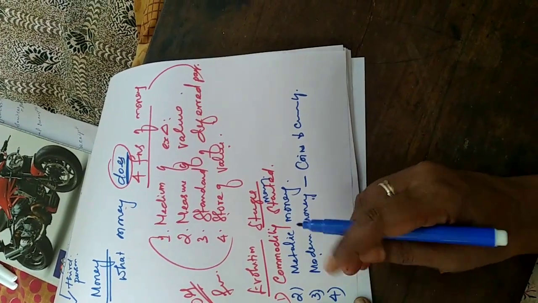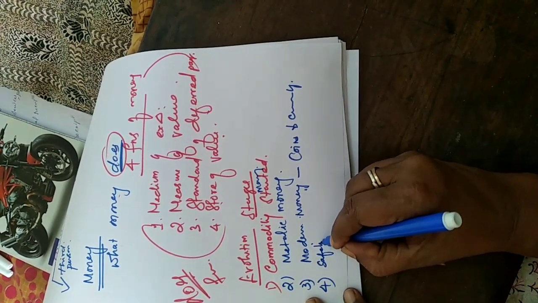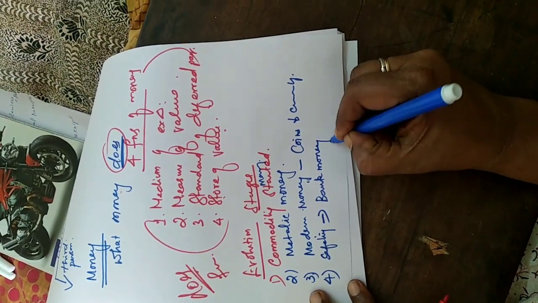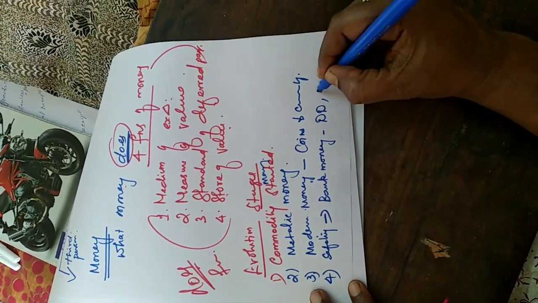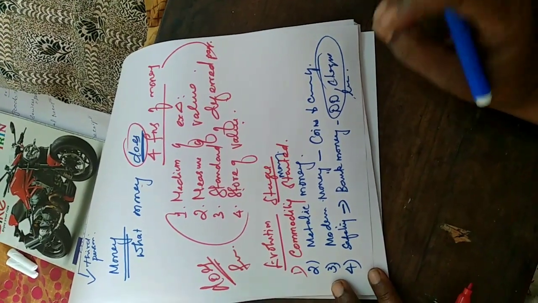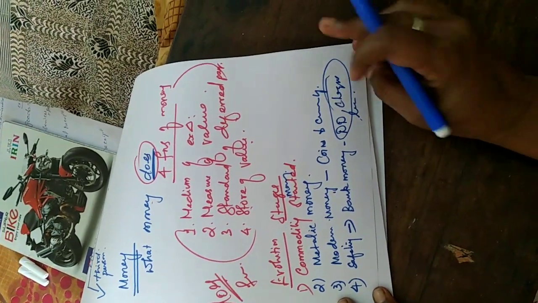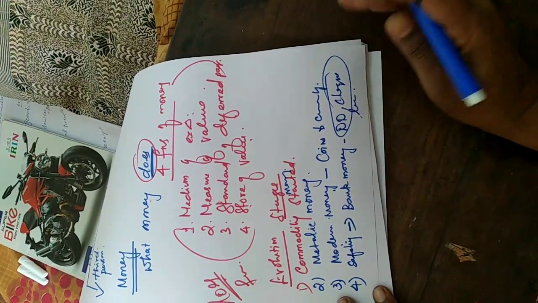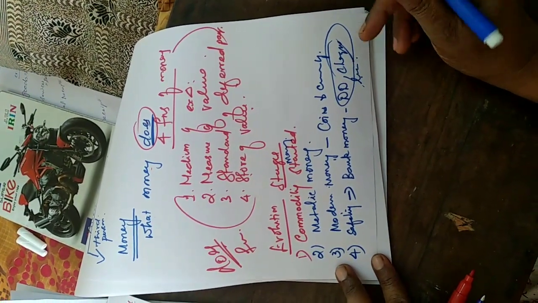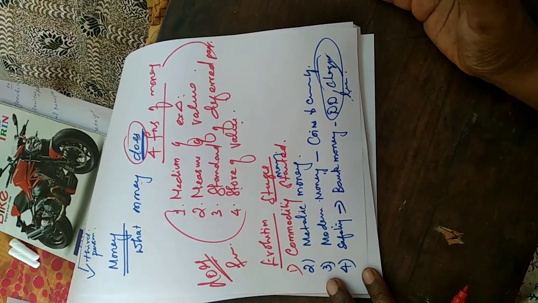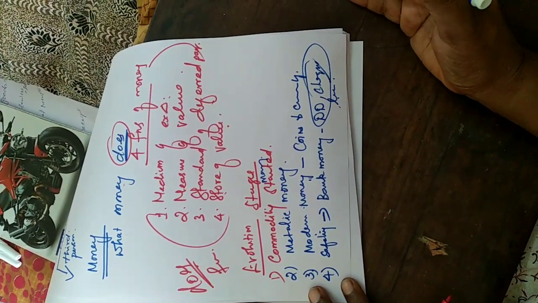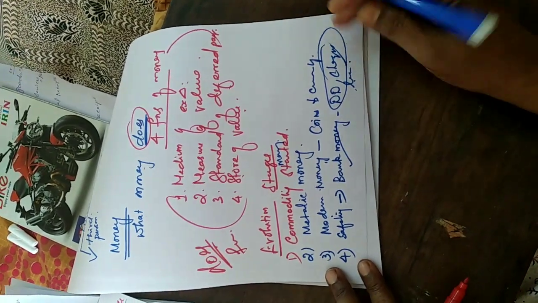Fourth, because of the safety of money, they started to use bank money. Bank money is nothing but the demand draft as well as the check. But this is not at all legal tender money. What is called legal tender? The law should accept certain things as money. But the law does not say to use the DD, demand draft, as well as the check as money. But for our convenience, for the safety of bringing money from one place to another place, we started to use bank money.